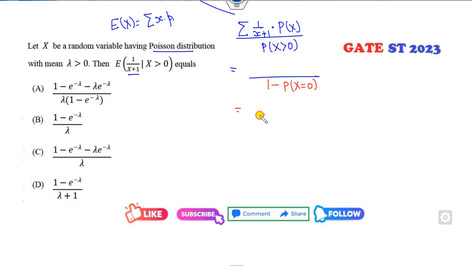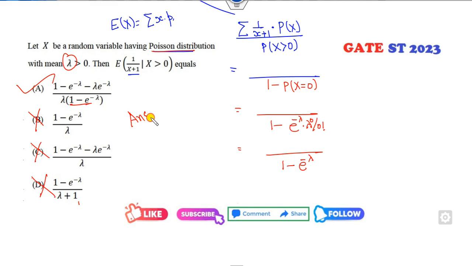This number, what is the Poisson distribution? e raised to power minus lambda, lambda to the 0 over 0 factorial. What is that? 1 minus e raised to power minus lambda. So clearly, there is no denominator appearing, only this appears. So you can see this is my right answer. Otherwise you can substitute values, you can also get the same answer.